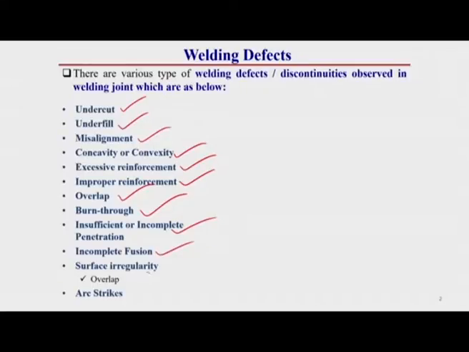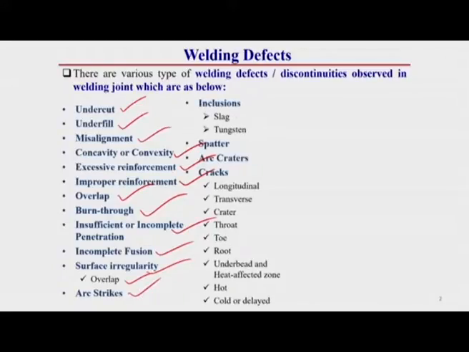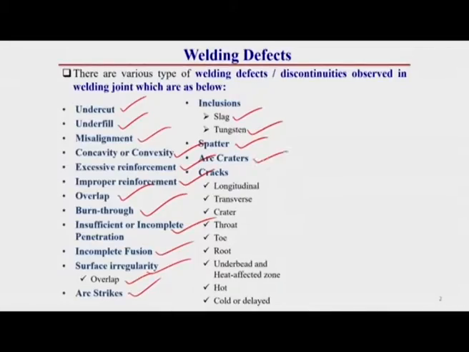This can be surface irregularity like overlap. This can be arc strike. There can be inclusion of slag as well as tungsten. These are the different defects which we observe in arc welding techniques. There can be spatter, then arc cutter, and there can be various types of welding cracks. Here almost 8 to 9 different categories of cracks are observed in welding operation or in a welded sample.